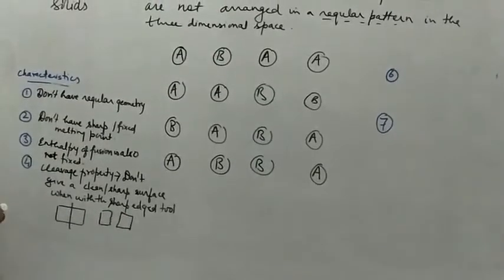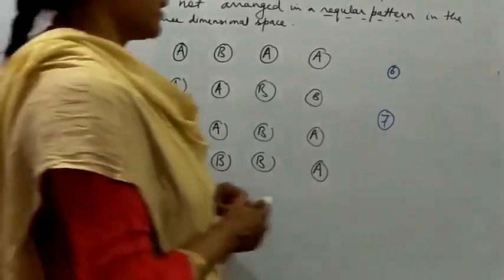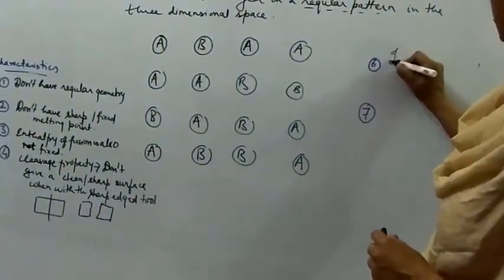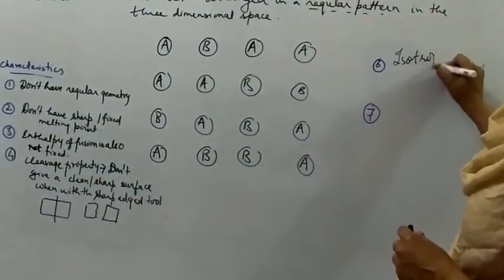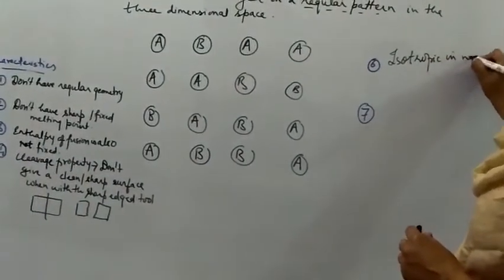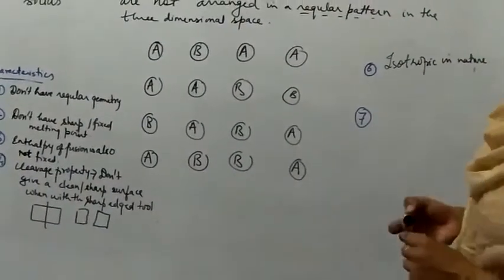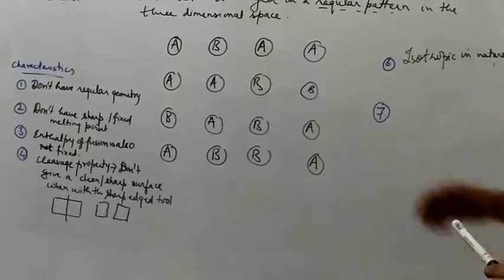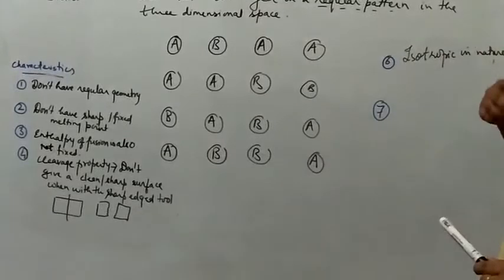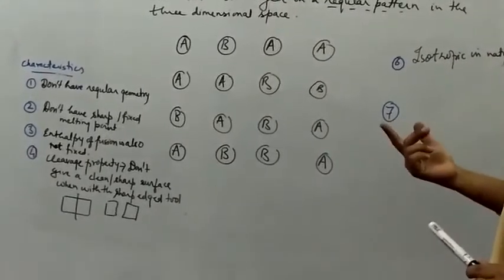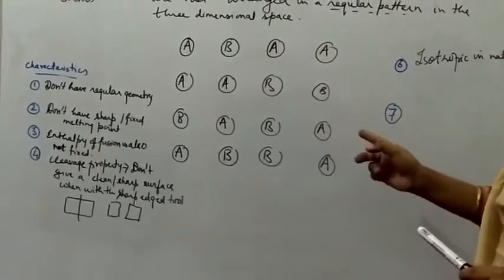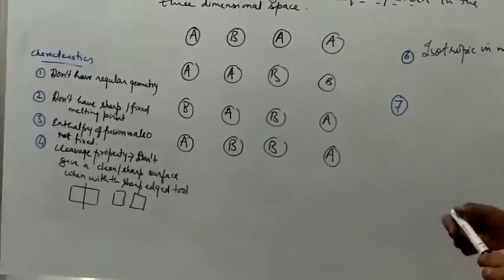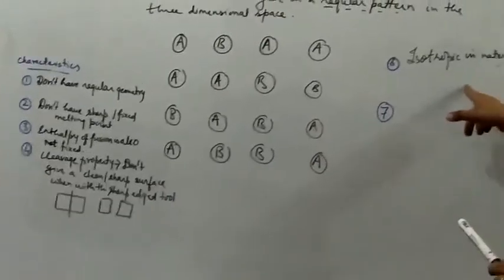And the next is that they are isotropic. The amorphous solids are isotropic in nature. As we discussed, the crystalline solids are anisotropic in nature. They are just opposite to this. What was anisotropy? Where the physical properties in all directions of a substance have different values. So they are known as anisotropic substances. But here they are isotropic in nature.